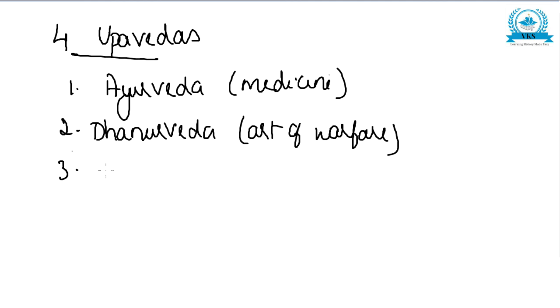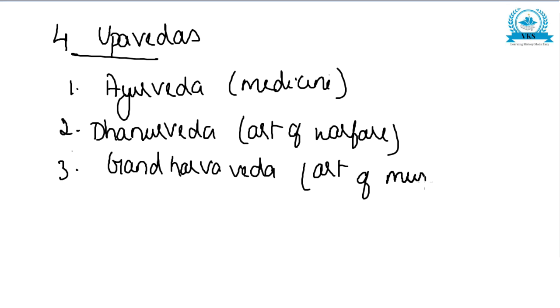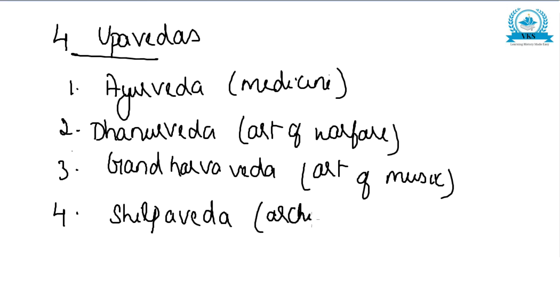Then the third one is Gandharva Veda, dealing with art of music. And the last one is Shilpa Veda, dealing with architecture. So these are the 4 Upavedas.